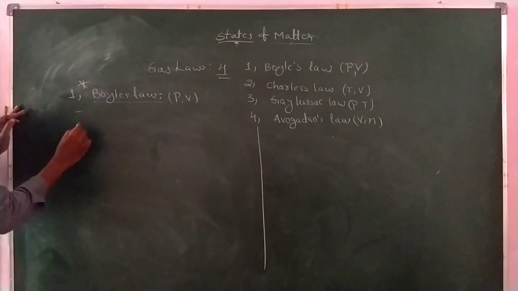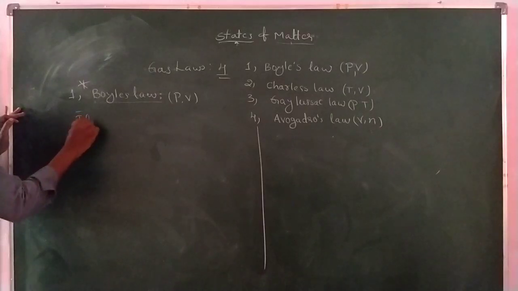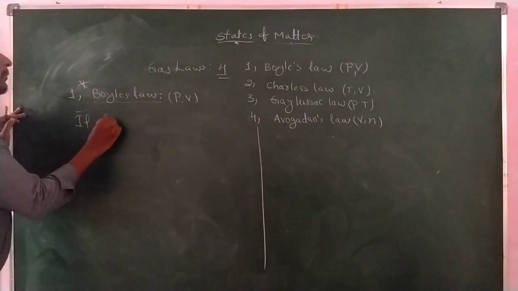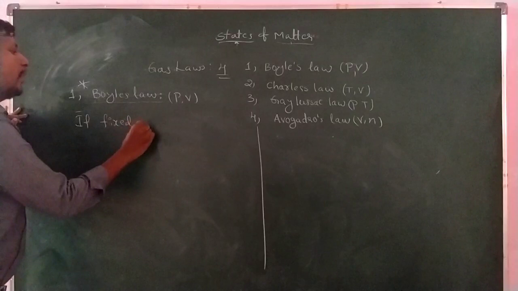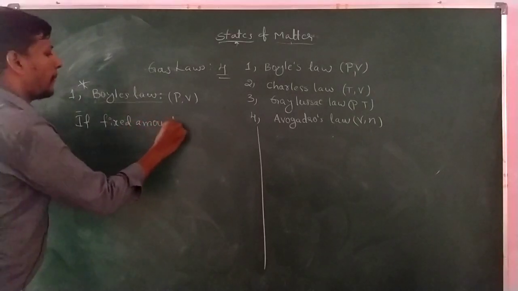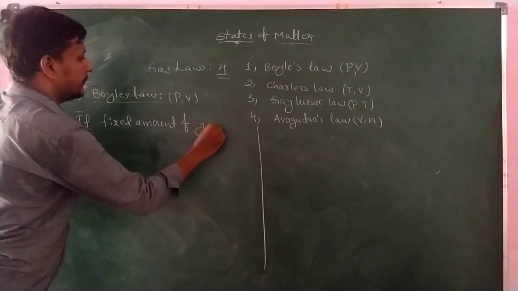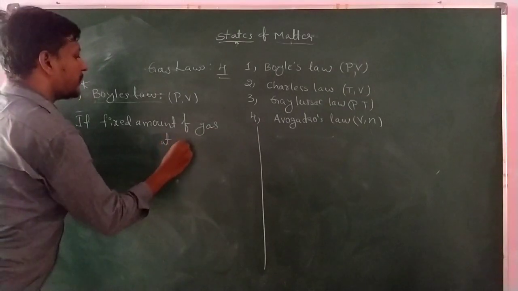Look here, I am taking a fixed amount of gas at constant temperature.